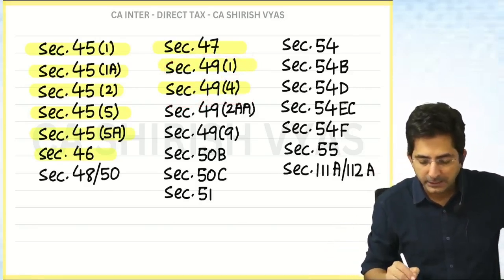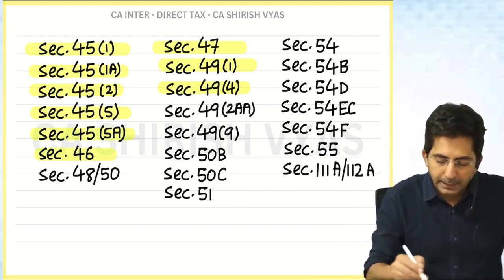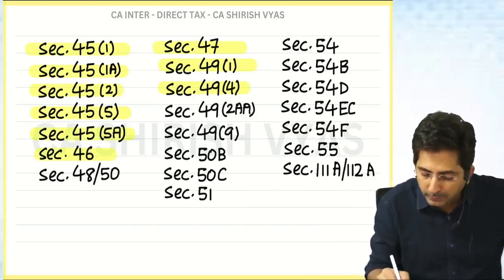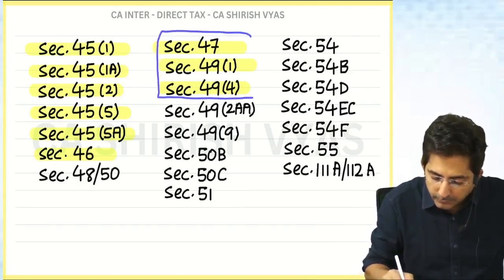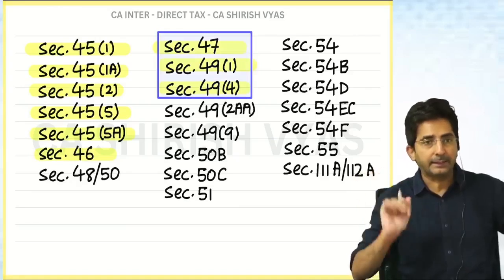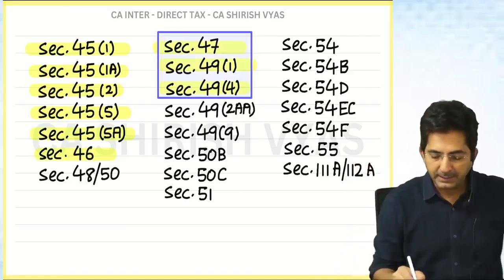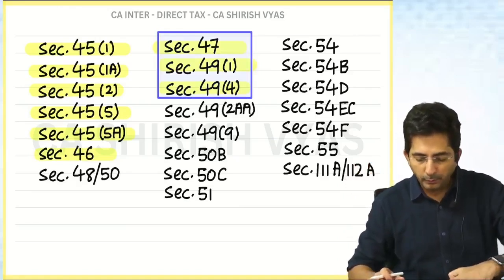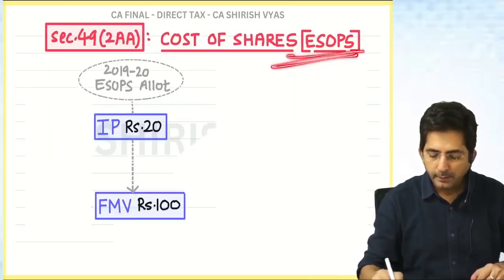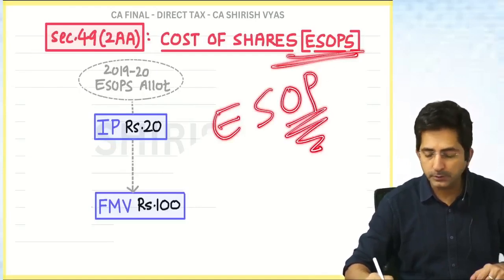Let's see, next section is what? 49(2)AA. Now this is different. See, I was saying there is some combo kind of thing, remember? But that combo was of these three sections only. In the sense they were connected. Now we are independent. Next section is what? 49(2)AA. Do you know what is ESOPS? Employees stock option scheme.